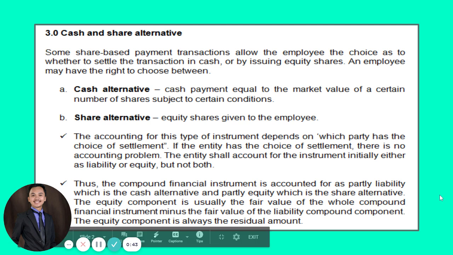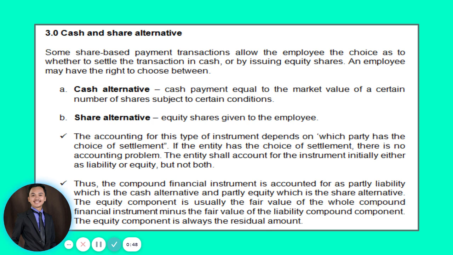What is this cash and share alternative? Some share based payment transactions allow the employee the choice as to whether to settle the transaction in cash or by issuing equity shares. So, an employee may have the right to choose between cash alternative or share alternative. You have heard it right, guys, that there are also instances where the corporation will issue a share based compensation where there is a prerogative to choose whether it is to be settled under cash or share alternative.